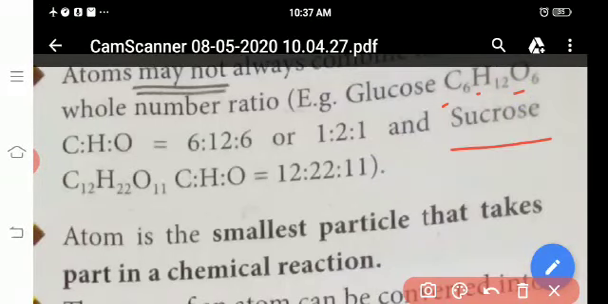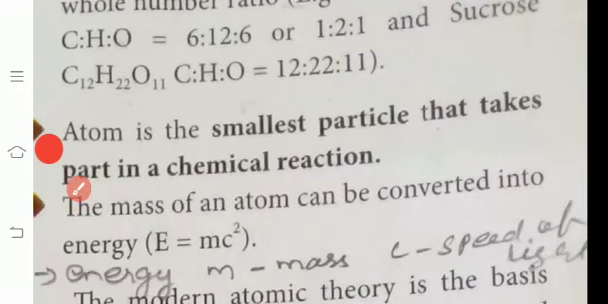Okay, then next example, sucrose. What is the formula of sucrose? C12H22O11. C means carbon 12, hydrogen 22, oxygen 11. This is the ratio of sucrose. Okay, then next one, the atom is the smallest particle that takes part in a chemical reaction. All atoms are small particles, but all particles are not involved in chemical reactions.